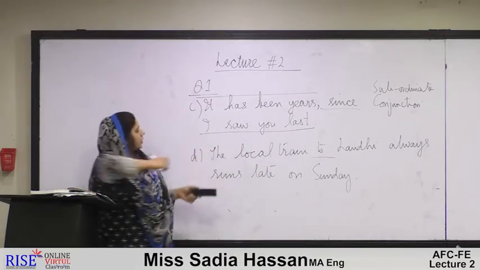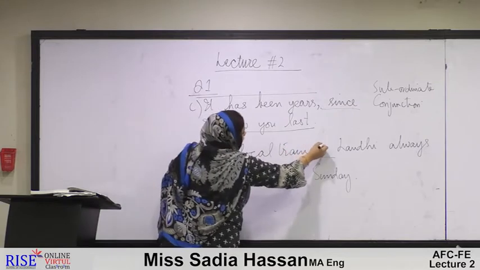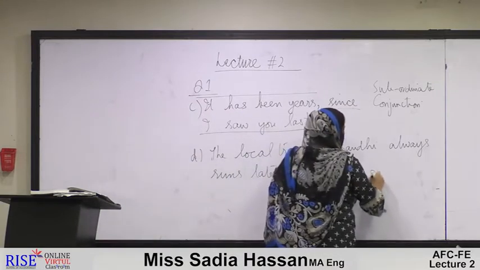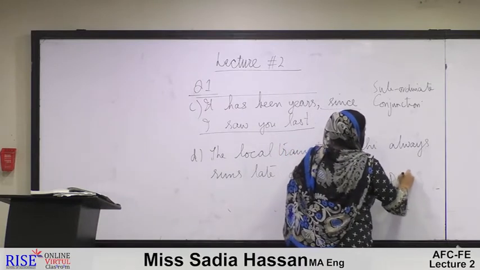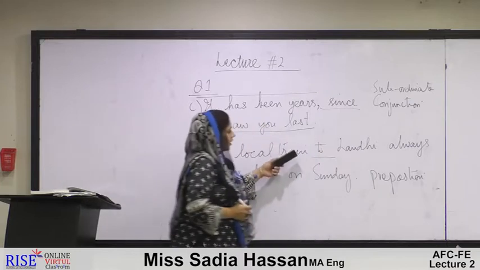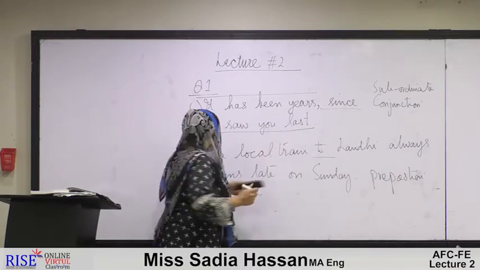Fine. So "to", as we have already read, is a part of speech with the name preposition. So this "to" is actually being used as a preposition in this sentence.